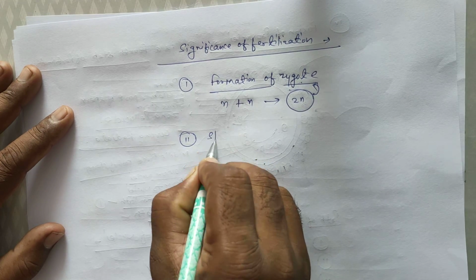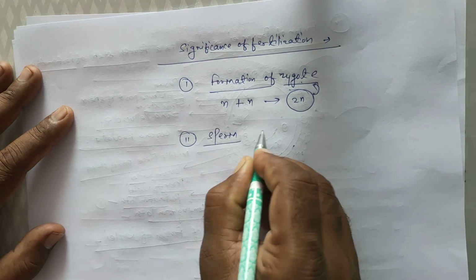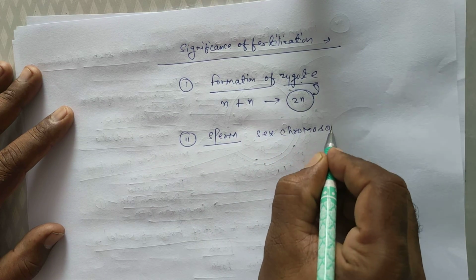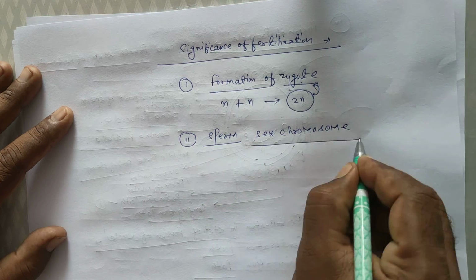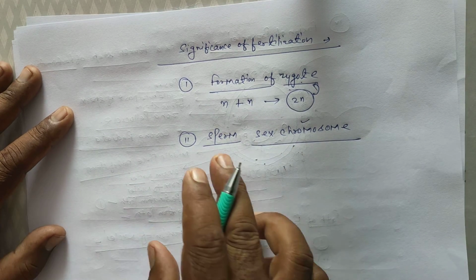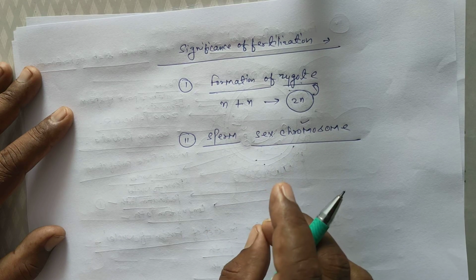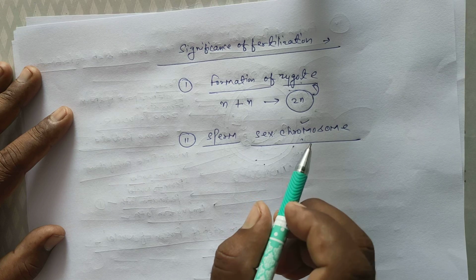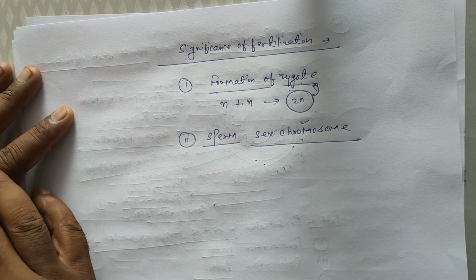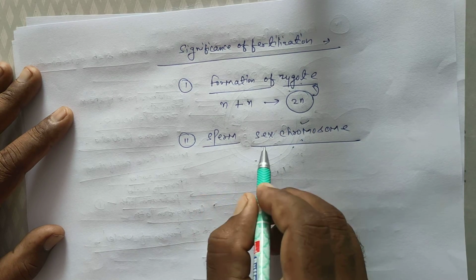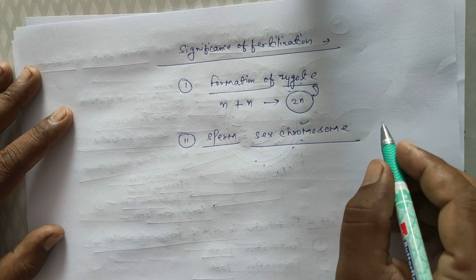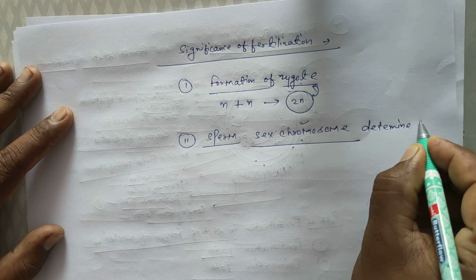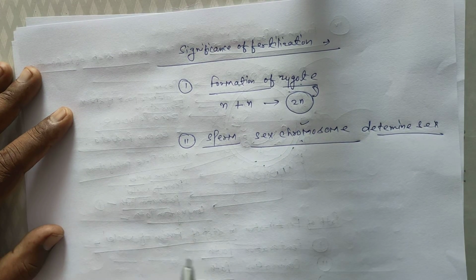Second, the sperm sex chromosome. Chromo means color, soma means body, the colored body of the cell. Students, remember that sperm has 23 chromosomes, which means sperm is haploid. Once again, the sperm sex chromosome determines sex in humans.